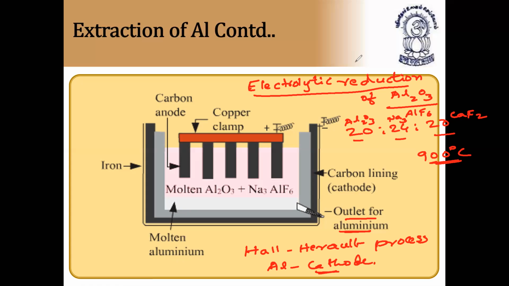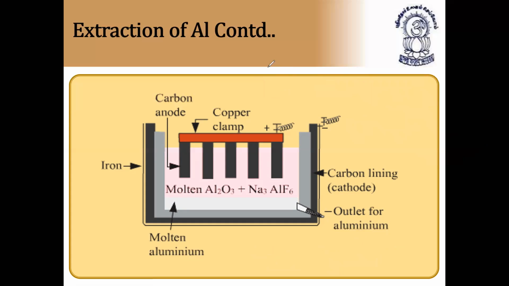So what is the fusion mixture? The fusion temperature of aluminum oxide is very high, that is 2000 degrees C. To decrease the melting point and increase the conductivity, we add cryolite and fluorspar to the aluminum oxide in the ratio of 20 is to 24 is to 20. And this fusion mixture is ready to melt at 900 degrees C, so that the melting point is low and conductivity also increases. Due to this, we'll get aluminum at cathode. This is called the Hall-Heroult process. Let us discuss now.